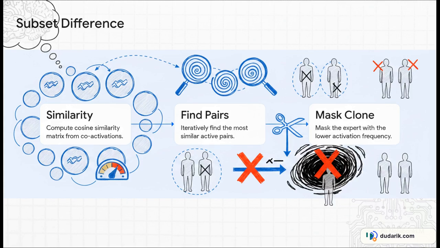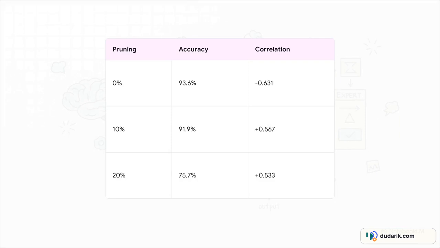First, the algorithm computes how similar all the experts are based on their activation profiles. Second, it systematically finds the pairs that are essentially duplicates of one another. And third, this is the crucial step, it surgically masks out the clone that is used slightly less often. It literally just sets its routing probability to negative infinity, meaning the router is simply no longer allowed to use that redundant path. The results of doing this pruning are absolutely fascinating.